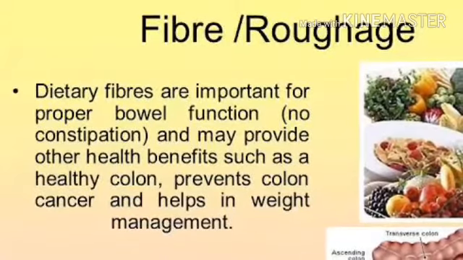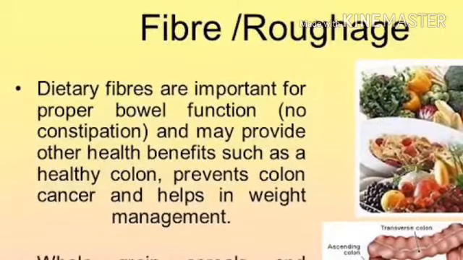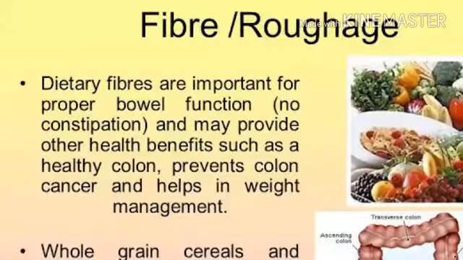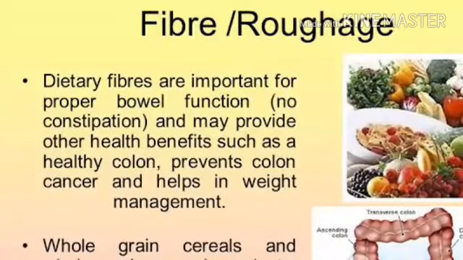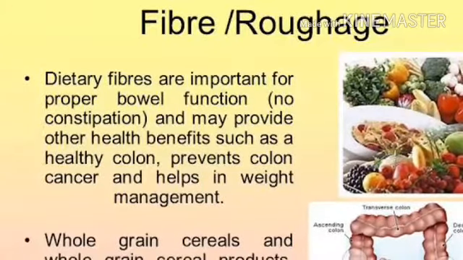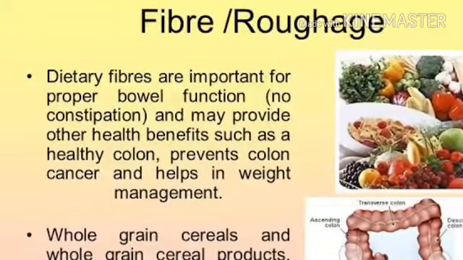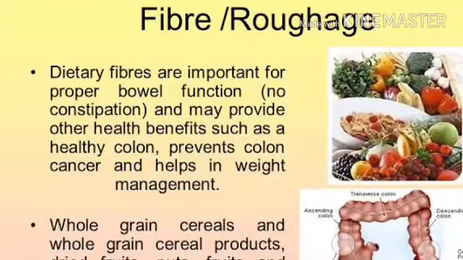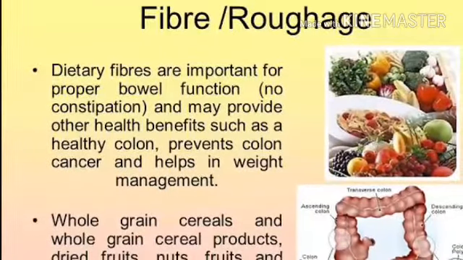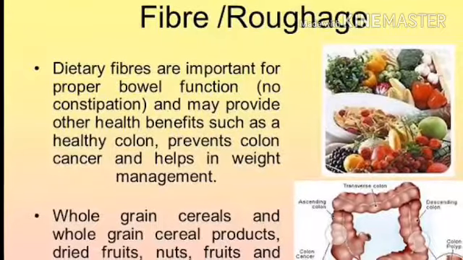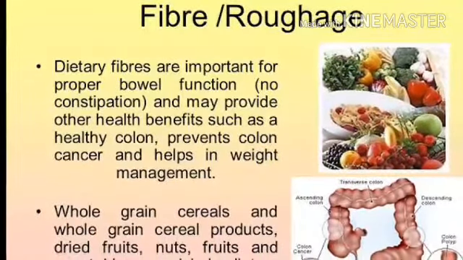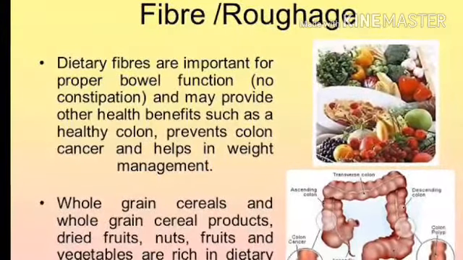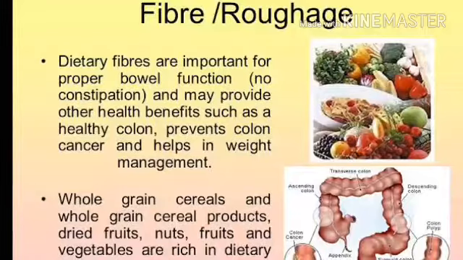And next, roughages. Roughages are fiber food. In our dietary food, if you include roughages, fiber food, then they remove constipation, because they are made up of cellulose, a fiber-like material, and it cleans up our intestine and removes the constipation that is caused by the food. So different food items will help you to get rid of this constipation. Roughage provides bulk to the food and keeps the food and waste matter moving along the intestine, and it helps to prevent constipation, right?